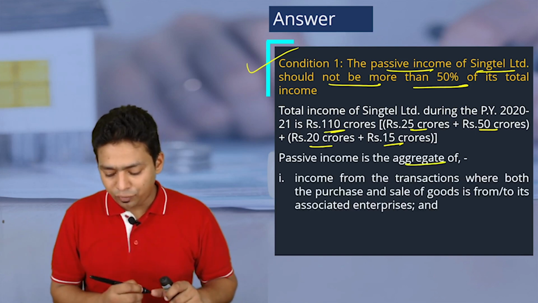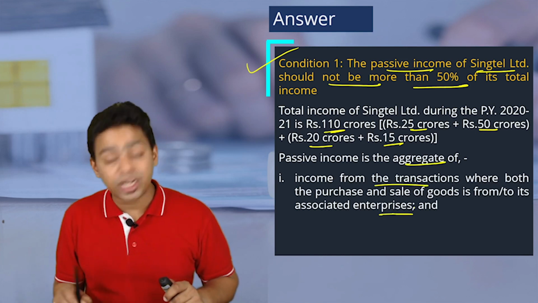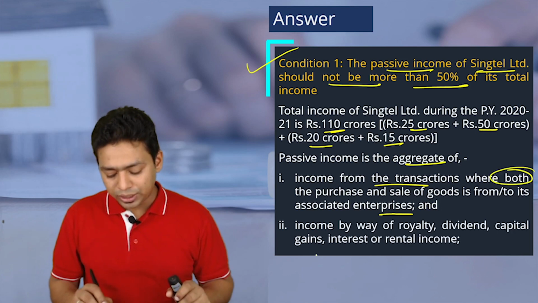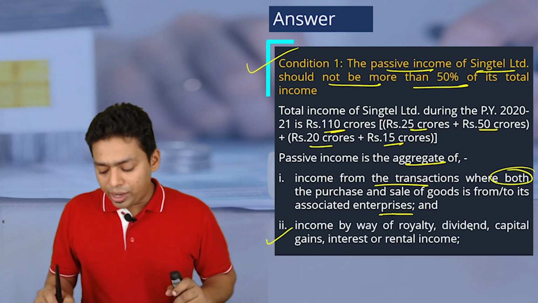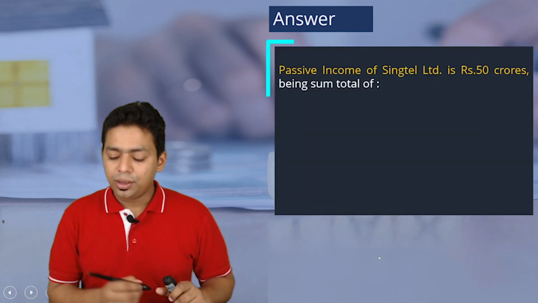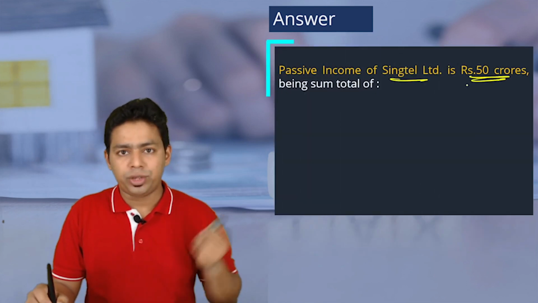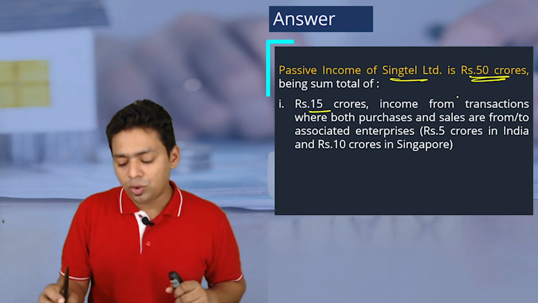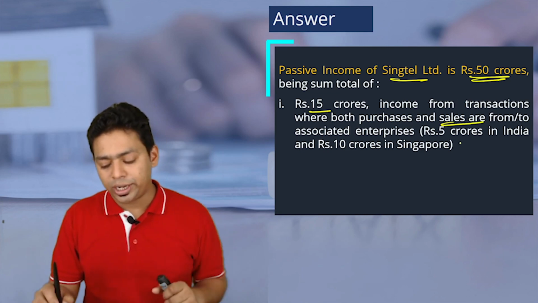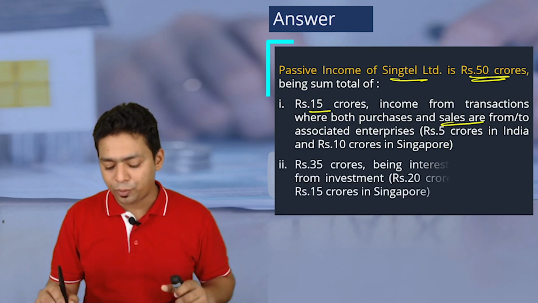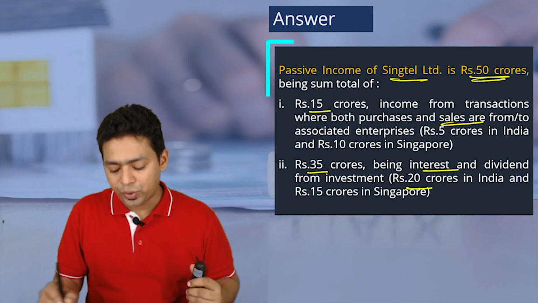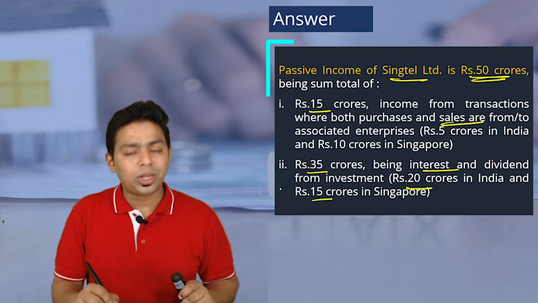Passive income is the aggregate of transactions with associate enterprises, purchase and sale transactions, both done with associate enterprises, and income by way of royalty, dividend, capital gain, interest, rental income. Passive income of Singtel is 50 crore. We have discussed that there only. 15 crore income from transactions where both the purchase and sales are from and to associate enterprises, that is 5 from India and 10 from Singapore, and 35 crore being interest and dividend from investment, that is 20 crore in India and 15 crore in Singapore. So total it is 50.